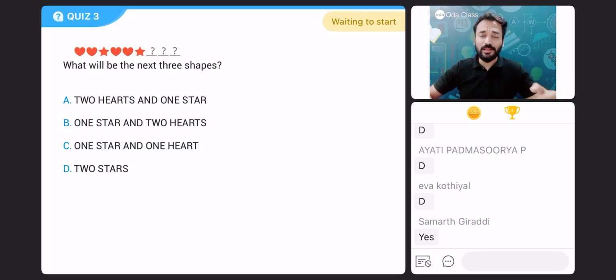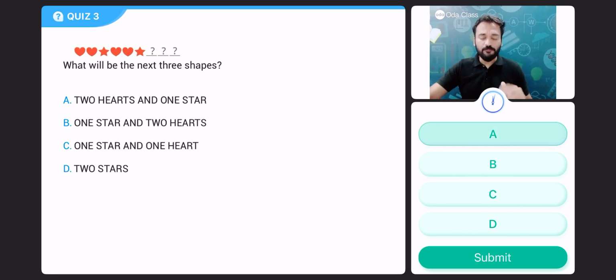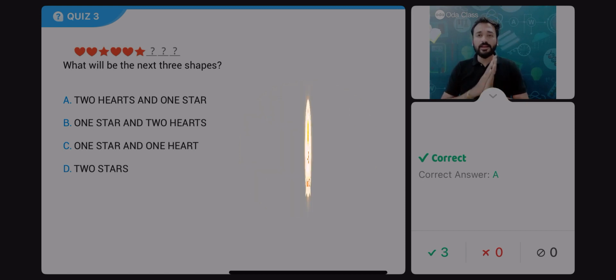Should I start? For this, I'll give you extra Oda coins. Ready, everyone? Your time starts now. I will give you some time for this. Take your time, select the correct option.